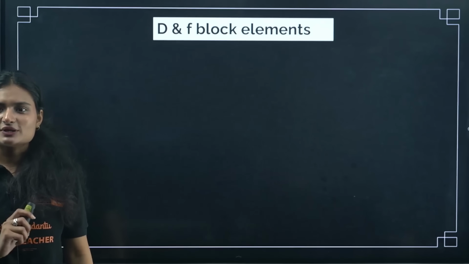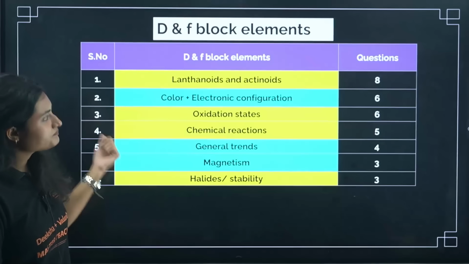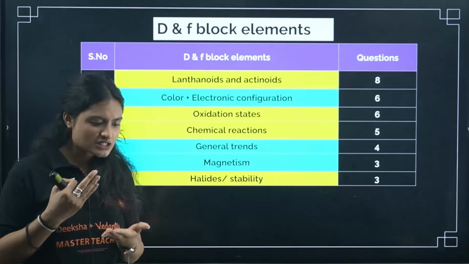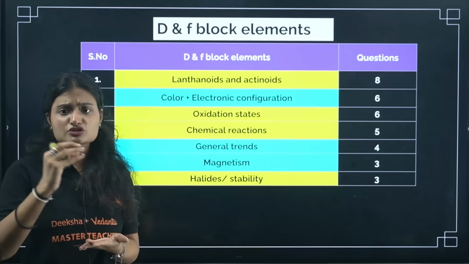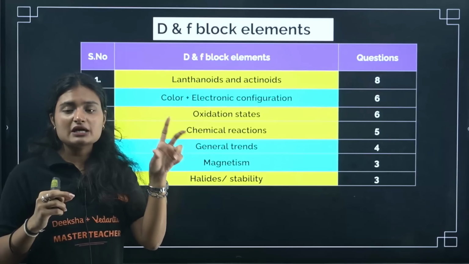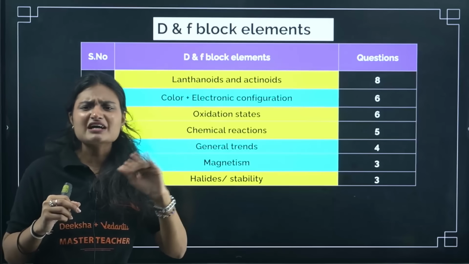Okay, next one is your d and f block elements. From d and f block elements, the major questions were from lanthanoids and actinoids. They are straightforward, they'll ask which one, 4 lanthanoids will be given to you, which will have the +4 oxidation state, or which will be more radioactive. So like factual-based questions.